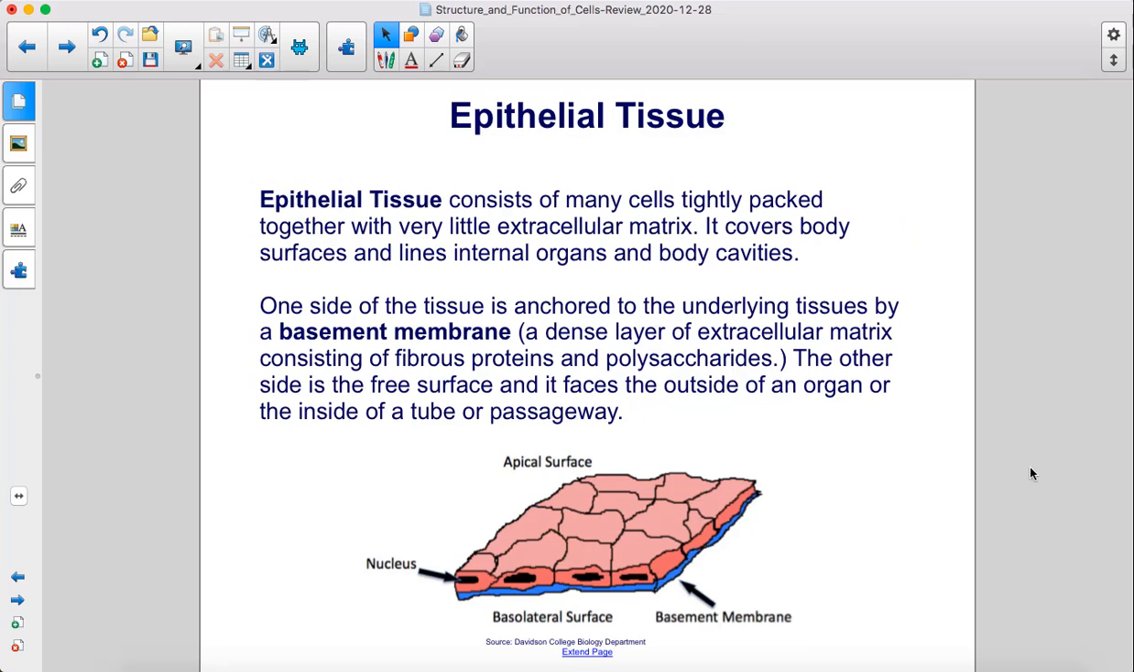Epithelial tissue consists of many cells tightly packed together with very little extracellular matrix. It covers body surfaces and lines internal organs and body cavities. One side of the tissue is anchored to the underlying tissues by a basement membrane, a dense layer of extracellular matrix consisting of fibrous proteins and polysaccharides. The other side is the free surface, and it faces the outside of an organ or the inside of a tube or passageway.